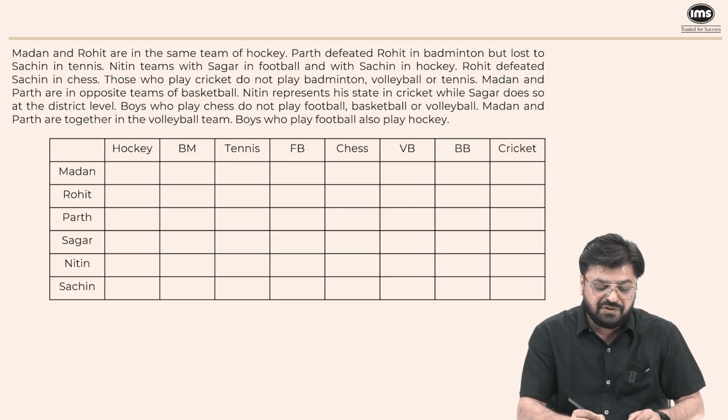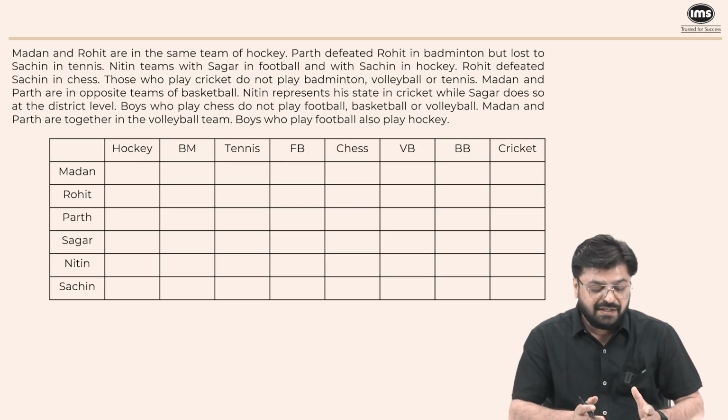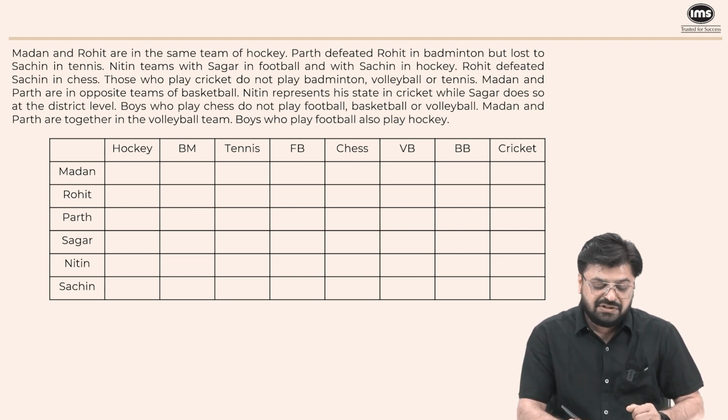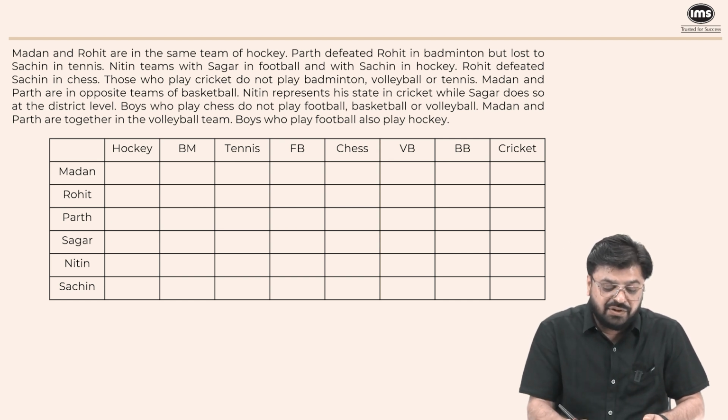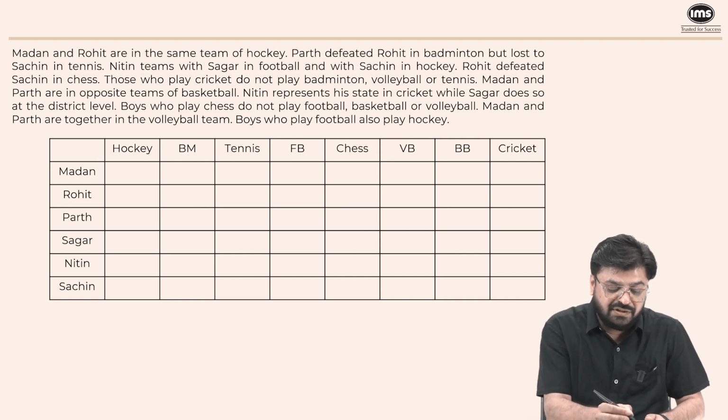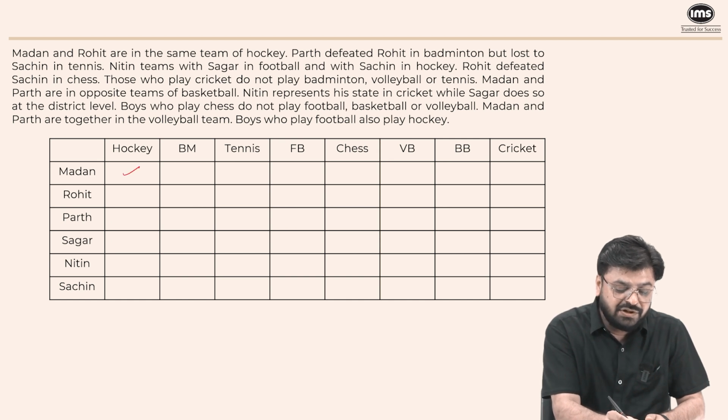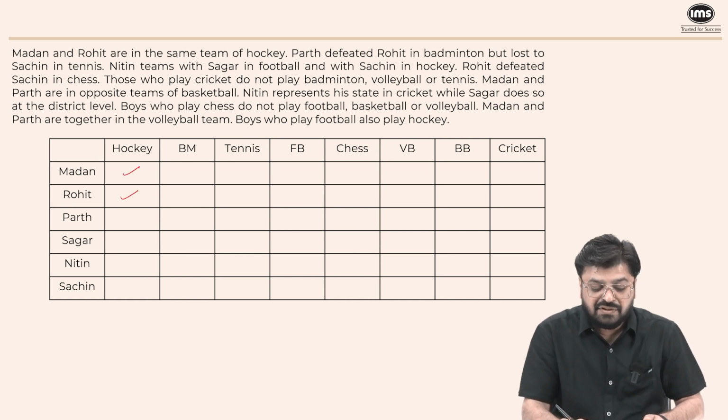So let's make a table for this, in which on one side we have written the names Madan, Rohit, Parth, Sagar, Nitin and Sachin, and on the other side we have written the games: hockey, badminton, tennis, football, chess, volleyball, basketball and cricket. Let's start with the first one. Madan and Rohit are in the same team of hockey. So Madan and Rohit both are playing hockey.